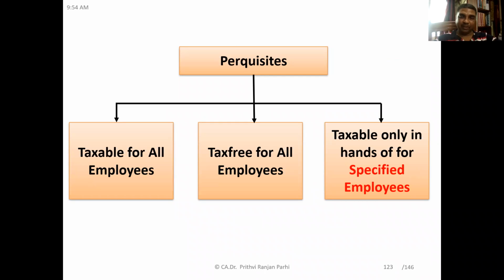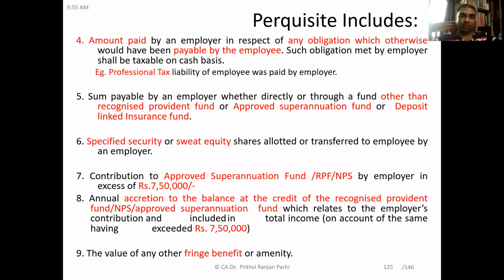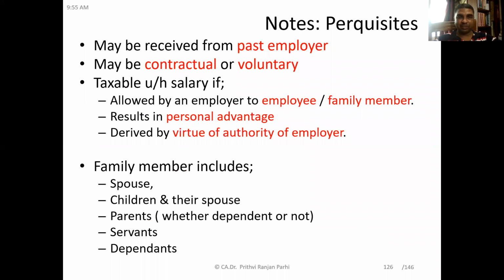That is why we wanted to understand who the specified employees are, for whom some specific perquisites are taxable. We have also understood what items are included in perquisites. All these things we have discussed in detail.